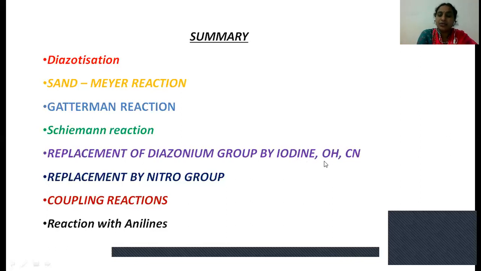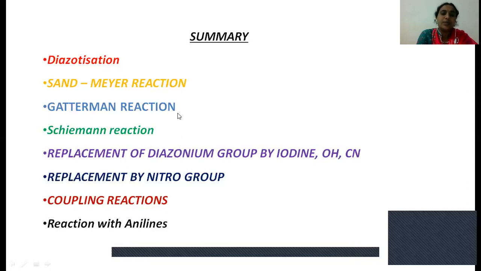And when benzene diazonium chloride reacts with base, that is OH minus, at high temperature, it produces phenols. When it reacts with sodium cyanide, it produces cyanobenzene. Next, with sodium nitrite, the NO2 group replaces the diazonium group and produces nitrobenzene.